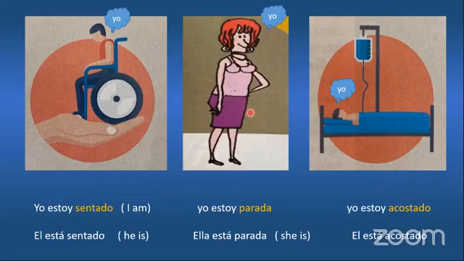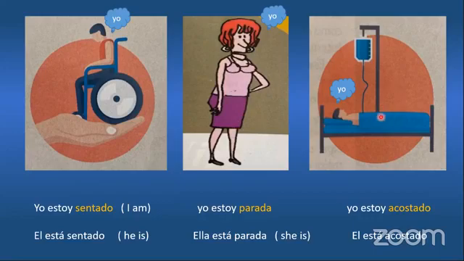Next one here, what she's saying, yo estoy parada. That means I am standing. And in this one here, yo estoy acostado. I am lying down, right? So what happens when they are not talking? When we are talking, pointing to them. Él está sentado. He is sitting. Ella está parada. She is standing.